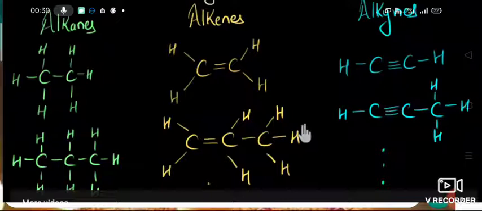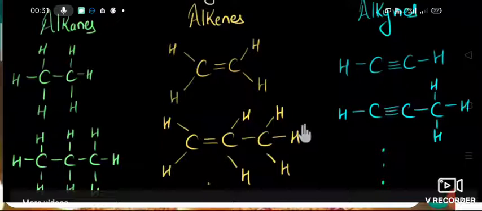Naming the compound is known as nomenclature. If a double bond is present between 2 carbon atoms, we have to convert alkane to alkene. What is the different letter between alkane and alkene? A, correct? So ethane is the alkane with 2 carbon atoms.